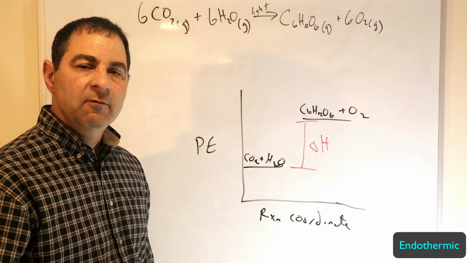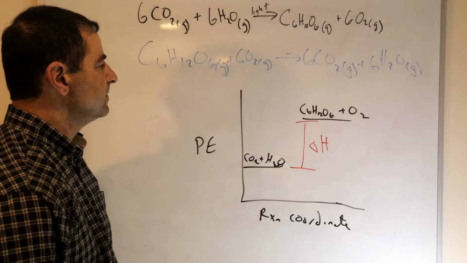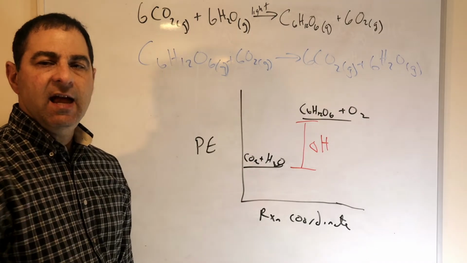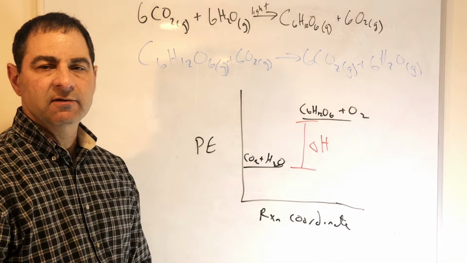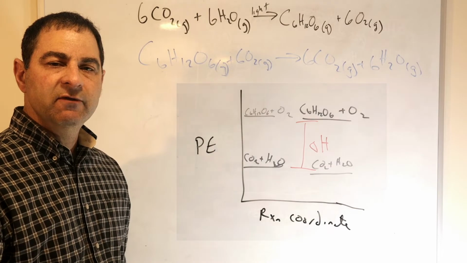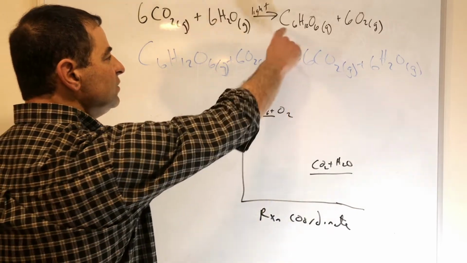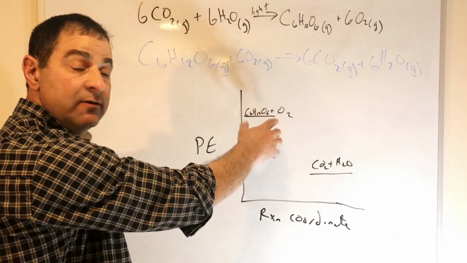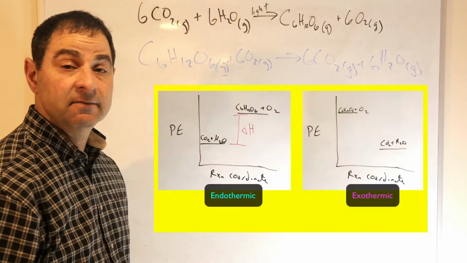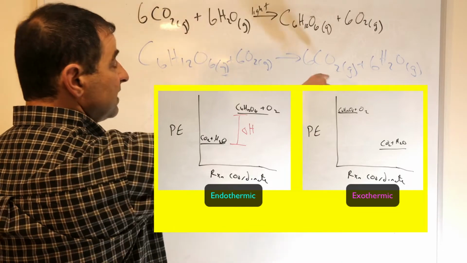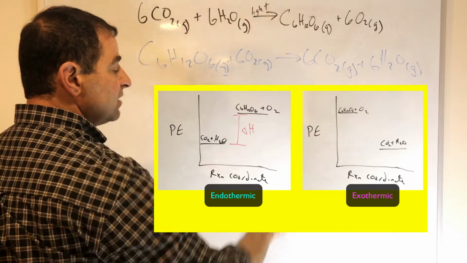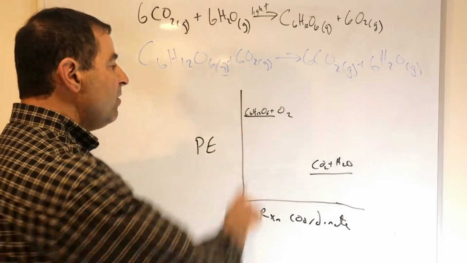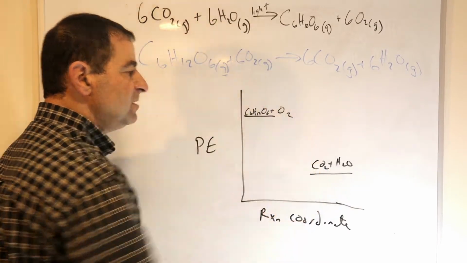Now, interestingly, we can look at this another way. We can look at the reverse of this reaction. And if we have the reverse of this reaction, we literally have the energies reversed. In other words, the things that used to be our products are now our reactants, and they have the same amount of energy they had no matter which side they are on. The products in this second reaction, this exothermic reaction, have the same amount of energy that they had as reactants here. But now the products have more energy than reactants.